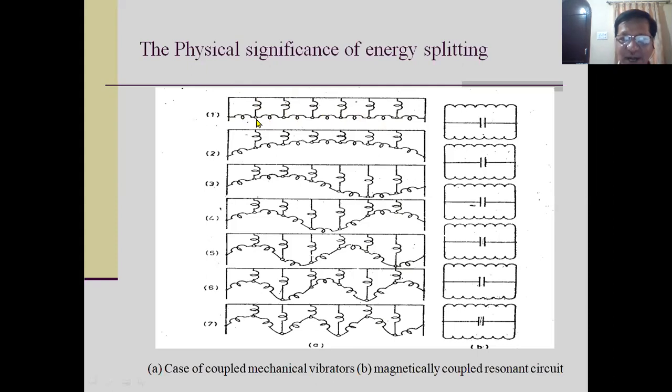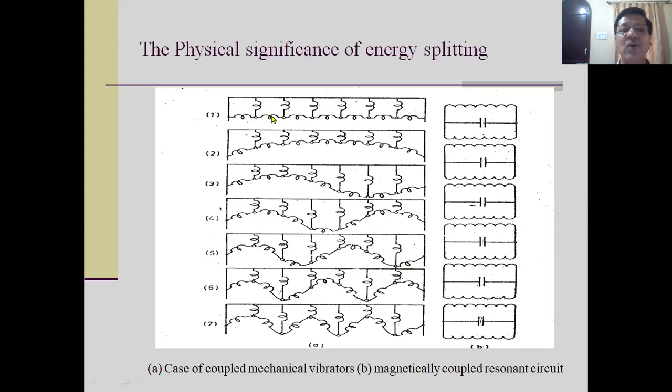You may consider them as atom A, atom B, atom C, atom D, atom E, atom F. If the distance between the atoms is sufficiently large, then they are independent, which we have discussed. So please concentrate here that these mechanical vibrators are coupled, and this coupling can be stronger or weaker also.